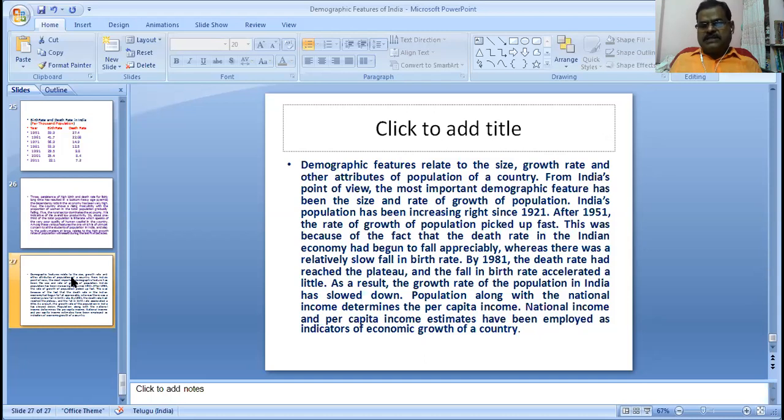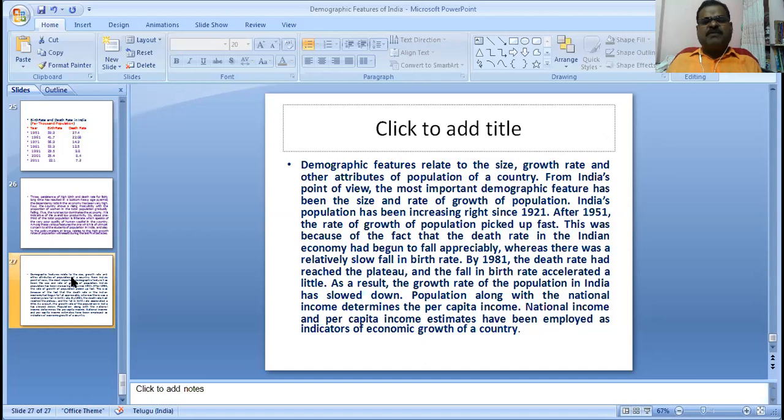The weaknesses are the sex ratio, literacy rate, density of population, and life expectancy, which must be improved. Among the main demographic features, the literacy rate must be improved through strategies. These are the main demographic features related to the size, growth rate, and other attributes of the population of a country.